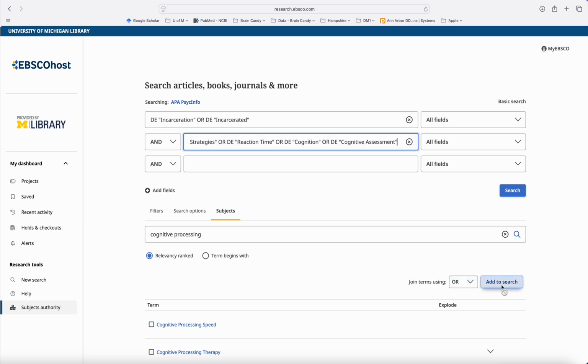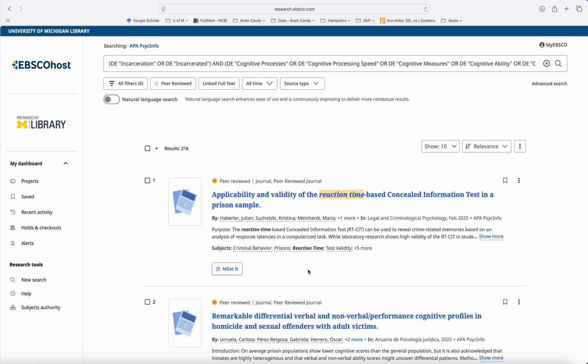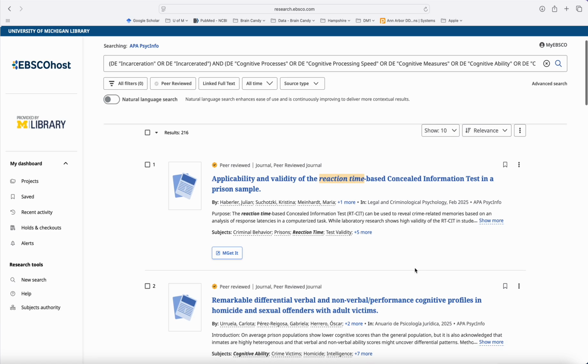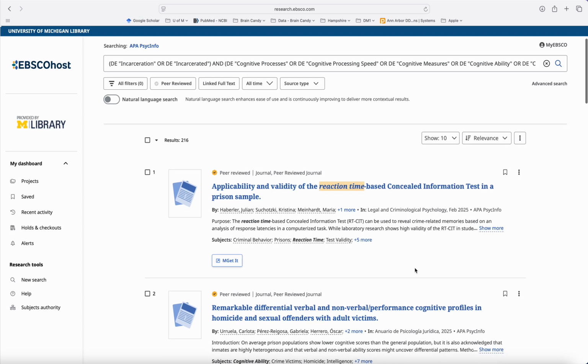joining the terms using OR, and that's important because we're looking at incarceration or incarcerated as subject terms, and then these various terms: cognitive assessment, cognition, reaction time, all of those things, OR, but AND with each other. So incarceration or incarcerated and one of these other terms, and we'll see what we get. And what we get is 216, which is a fairly reasonable number to look through,